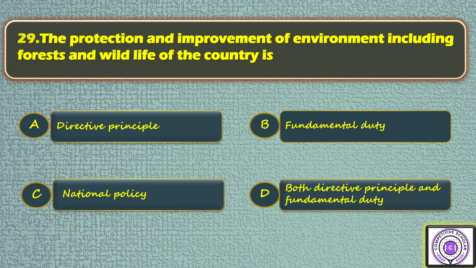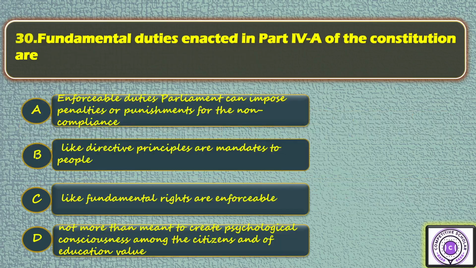Next, question number 29. The protection and improvement of environment, including forests and wildlife of the country is option A directive principle, option B fundamental duty, option C national policy, option D both directive principle and fundamental duty. So the answer is D. Next, question number 30. Fundamental duties enacted in Part 4A of the Constitution are option A enforceable duties.